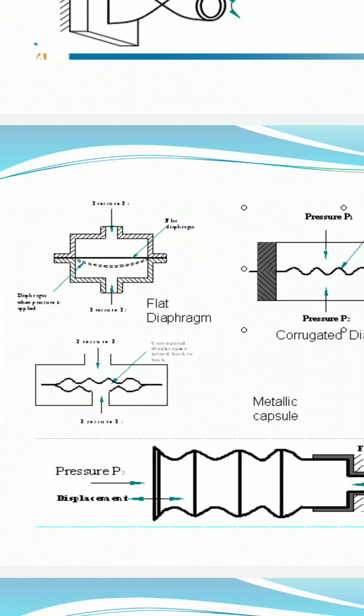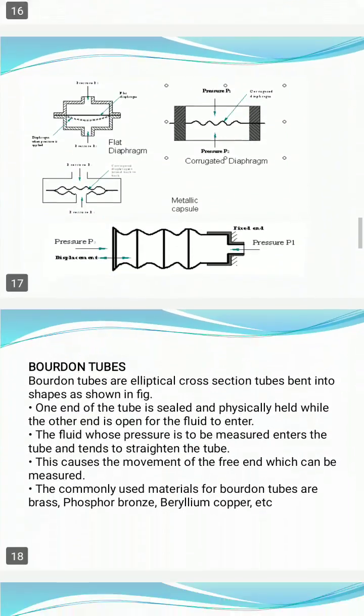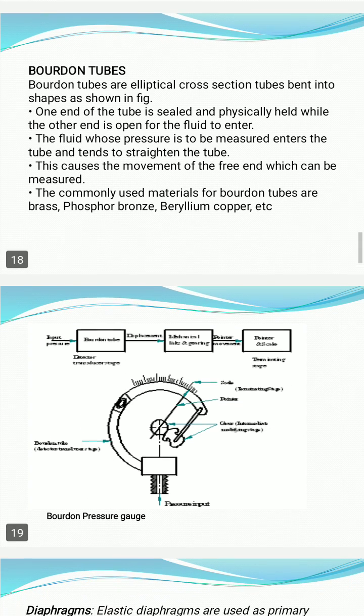Correct? What is a diaphragm? If you see the flat diaphragm, if a high pressure air enters from one side, the diaphragm will bulge, its shape will change. For that diaphragm, some sensors are attached. They measure the pressure of the air flowing. So all these are mechanical elements. One example of a mechanical transducer is explained below on the diagram.